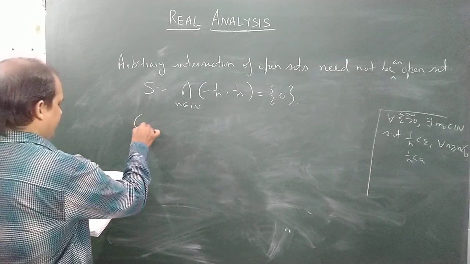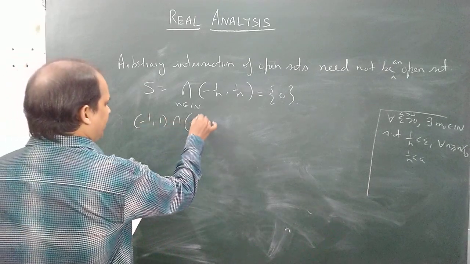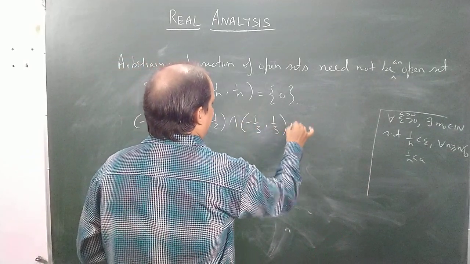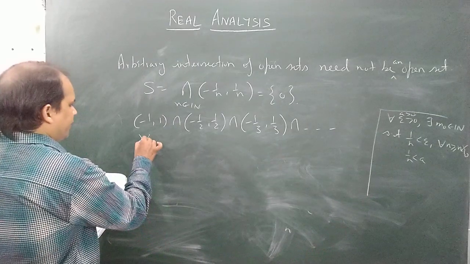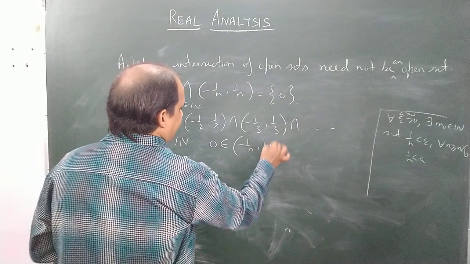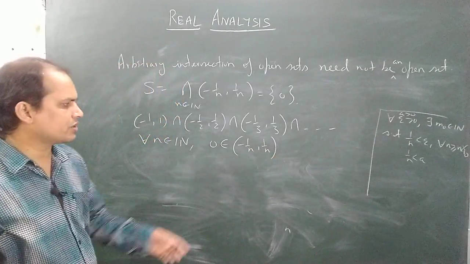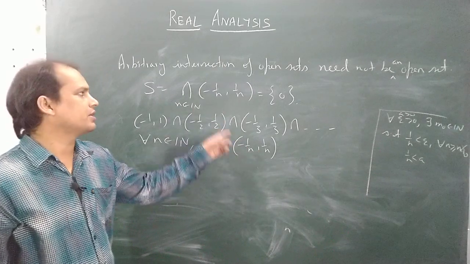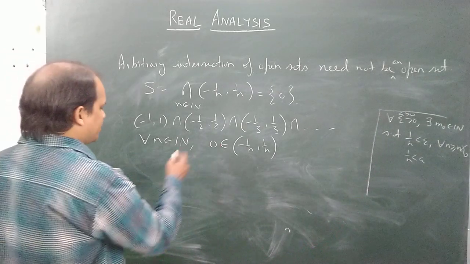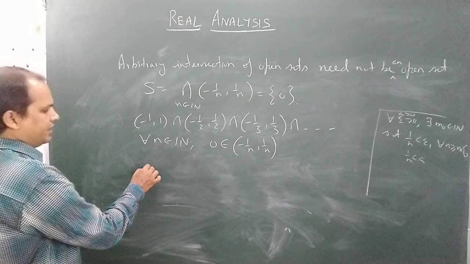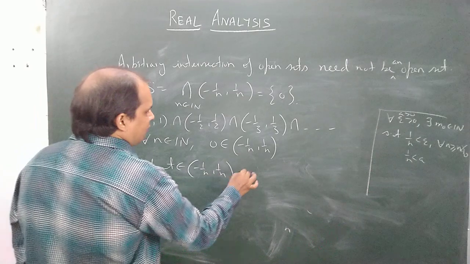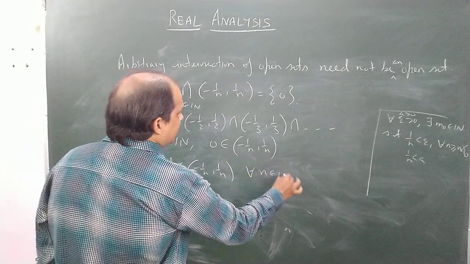So for n equal to 1, it will be minus 1 to 1, intersection minus 1 by 2 to 1 by 2, intersection minus 1 by 3 to 1 by 3, intersection, and so on. Now for every n belonging to N, 0 clearly belongs to minus 1 by n to 1 by n. But the question here is that we need to show that exactly 0 will be common to all of these intervals of minus 1 by n to 1 by n. So for that, suppose any real number t belongs to minus 1 by n to 1 by n for every n belonging to N.